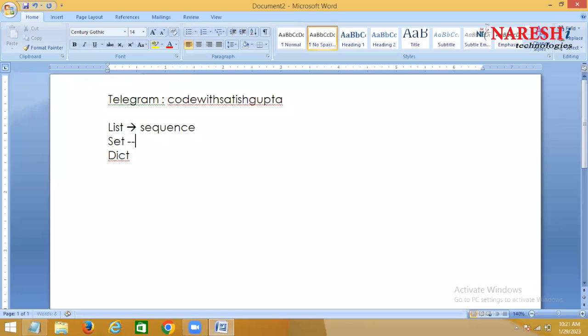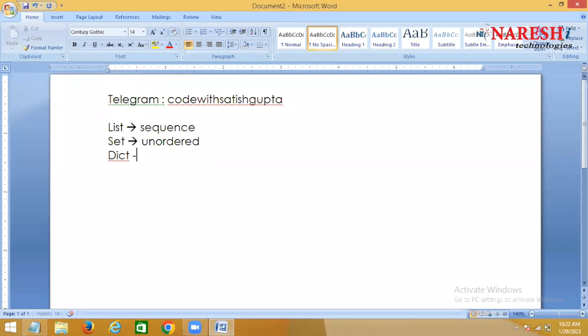And set is which data type? Ordered or unordered? Unordered. Okay. Set is unordered, which is nothing but non-sequence.